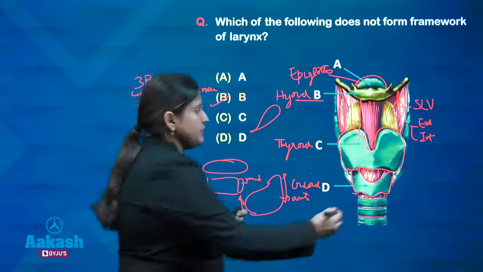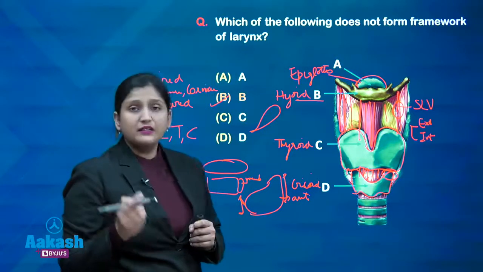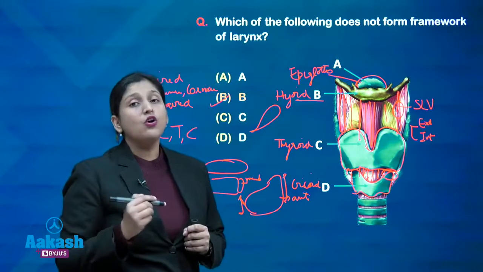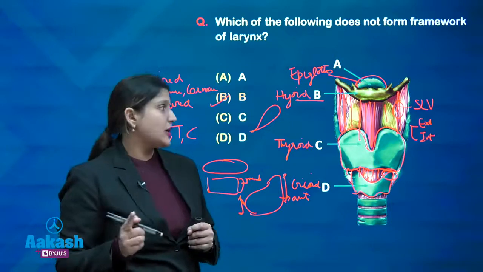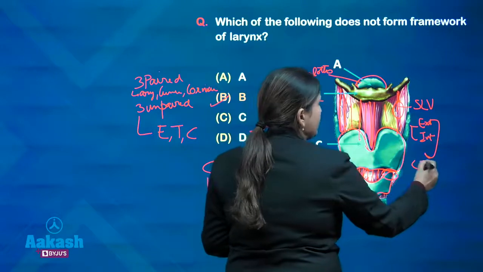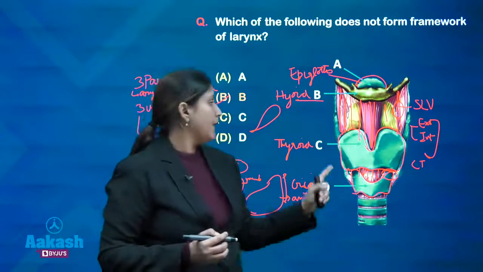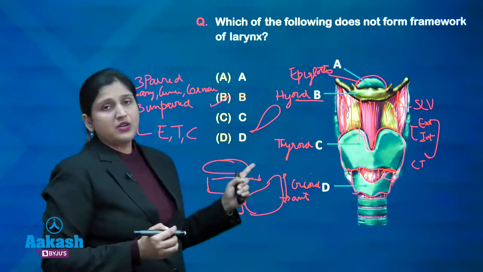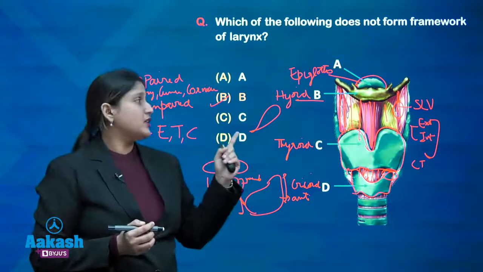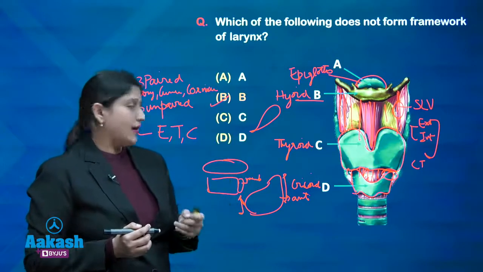Recurrent laryngeal nerve passes through the cricothyroid joint, and it supplies all the intrinsic muscles of the larynx except cricothyroid, which is supplied by the external branch of the superior laryngeal nerve. And the blood supply is through the superior laryngeal blood vessels, which are supplied from the superior thyroid artery.